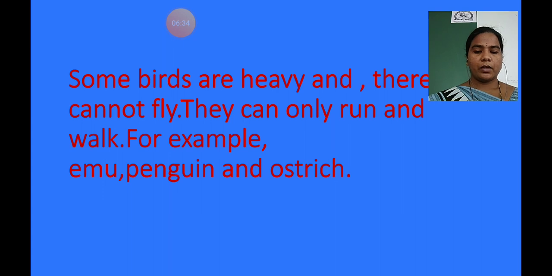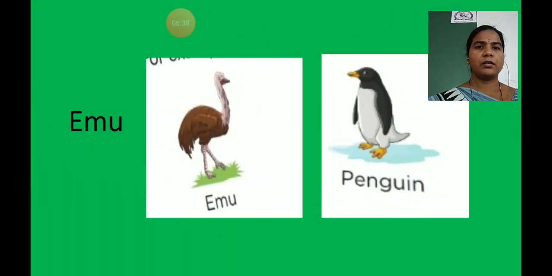Yes, children? So, shall we move forward? For example, we are looking at birds which can't fly. Even though they can't fly, they only run and walk. See, big. See their legs, they have only two legs. Yes, they have wings also, but they cannot fly. Why? Because they are heavy.